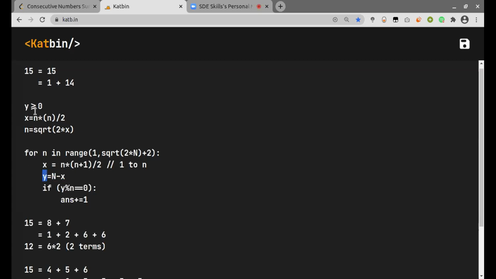because the value of y has to be always greater than or equal to 0. So to make sure that the value of x does not cross this capital N value, we have to make sure the value till which this n is satisfied. Here I just need to make this capital N. This value can be at most capital N only, and it cannot cross capital N, because this is what I was assigning to small x.